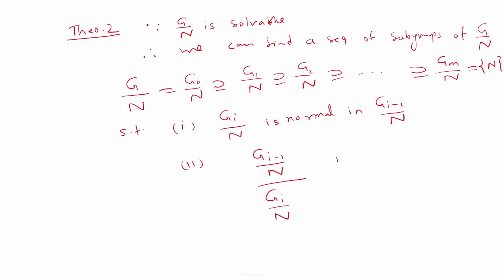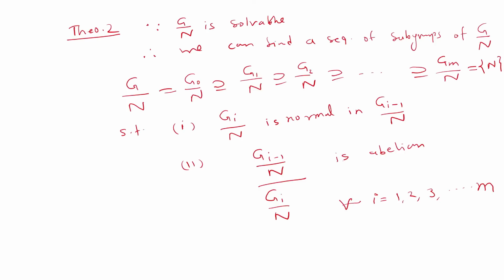This result will be valid for all i starting from 1, 2, 3 up to m. So we have a soluble series for G by N, in which every next one is normal in the previous one, and the corresponding quotient groups are abelian.